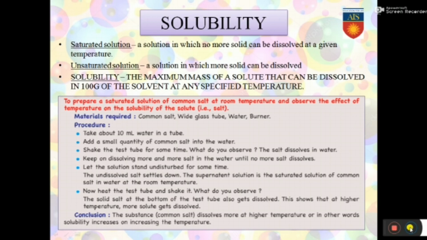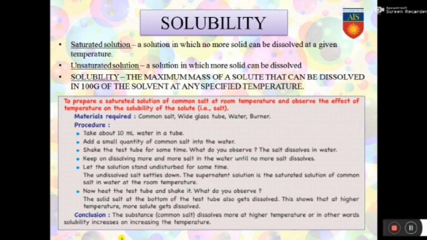This shows that at higher temperature more solute gets dissolved. So that is why it is mentioned that it is at a specified temperature. At room temperature no more salt was dissolving. But as soon as you start heating the mixture, the salt gets dissolved. That is, solubility can only be defined at a specified temperature, because as soon as you increase the temperature, salt will start dissolving even in the saturated solution.